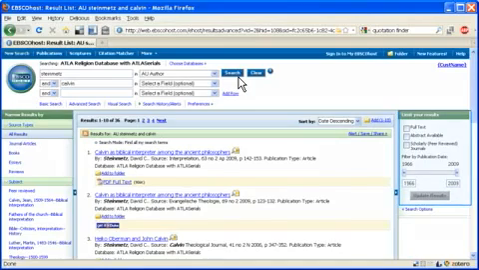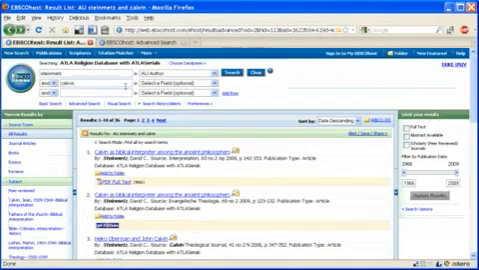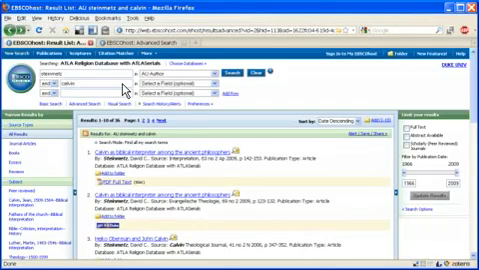On the right side, you could limit to items available in full text, peer-reviewed, or by publication date. These limits can be applied before your search as well. The center column are the citations themselves along with any associated full text. The library may have other subscriptions or databases that include full-text resources that are not included here, and of course, journals and books that are available only in print.